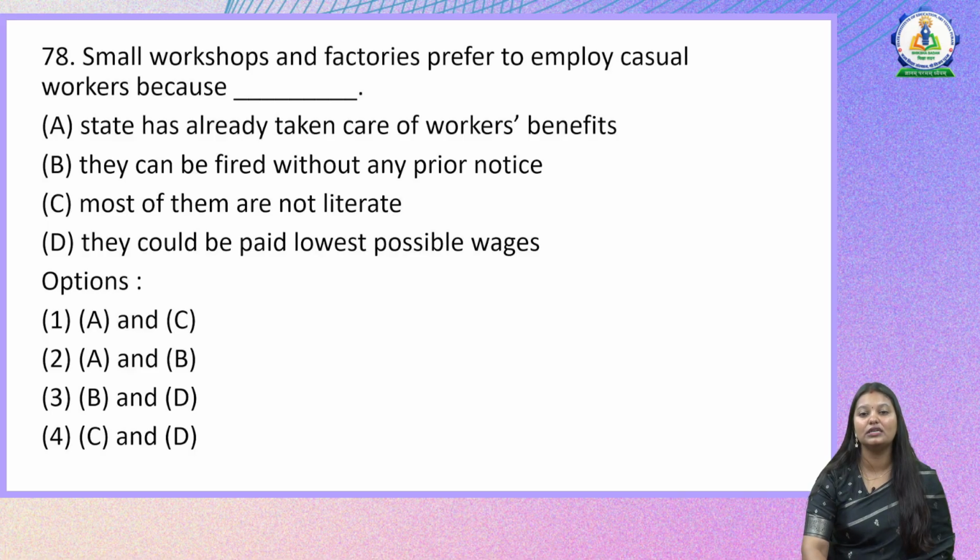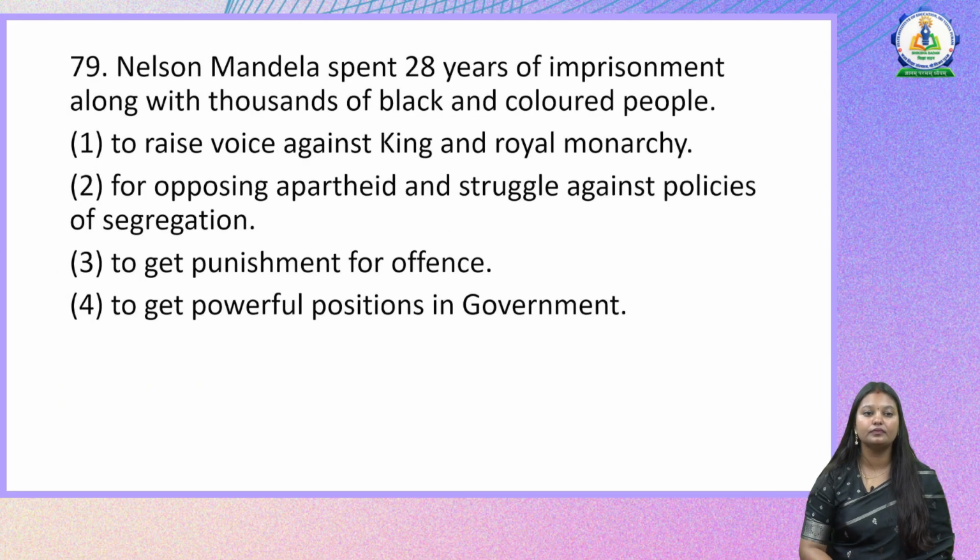The major reason for that is option B and D. They can be fired without any prior notice and they could be paid lowest possible wages, as there are many people who are looking for jobs. So there are no rules governing this. They are not given any other benefits. Because of this, they prefer to hire these people. Let us move on to the next question.